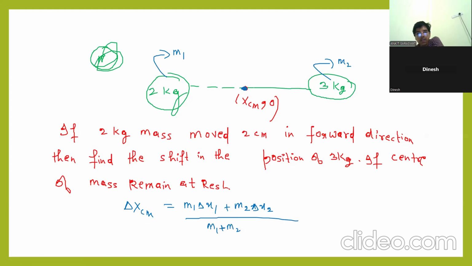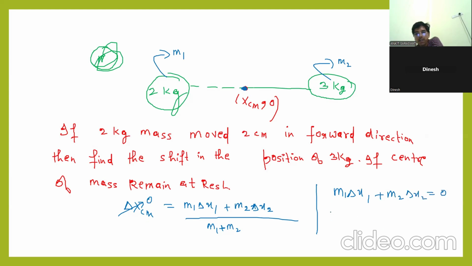There should not be any shift in the center of mass, so delta x_cm should be 0. Delta x_cm is m1 delta x1 plus m2 delta x2. So m1 delta x1 plus m2 delta x2 equals 0.